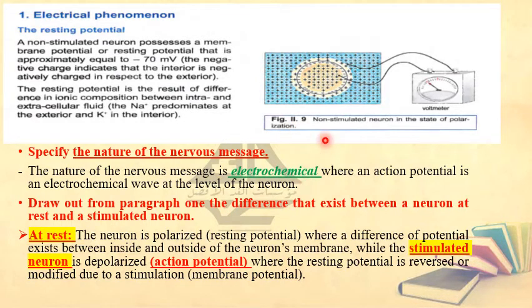Do you think we obtain the same state when we are subjected to a stimulus? Of course, no. The stimulated neuron is depolarized. Once the neuron is stimulated, there is a production of an action potential where the resting potential is reversed. Here the charges will be reversed. What do I mean by reversed? They become the opposite. Inside becomes more positively charged than the outside, due to the stimulation.